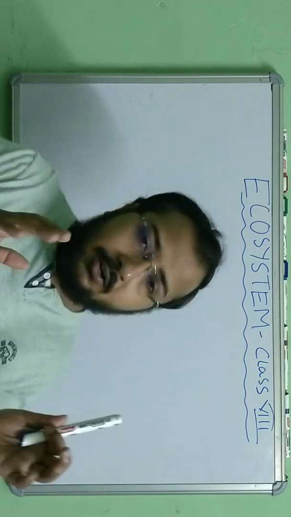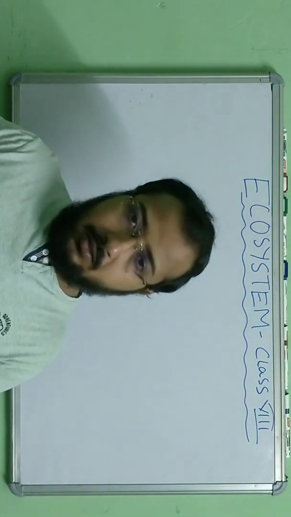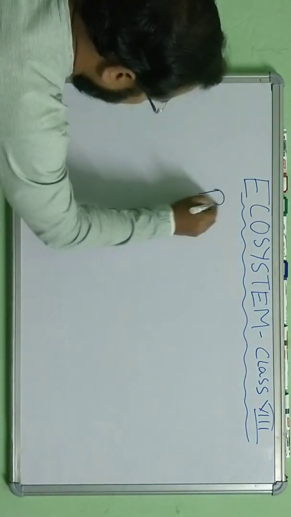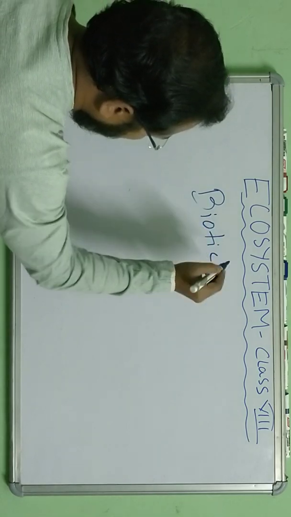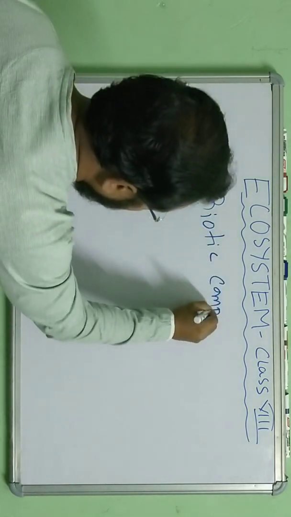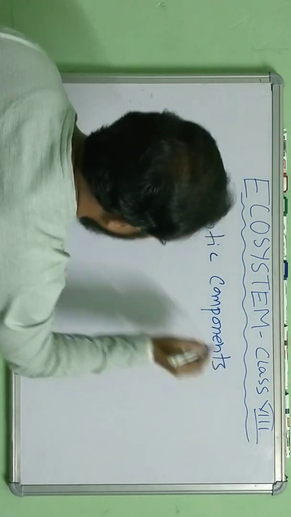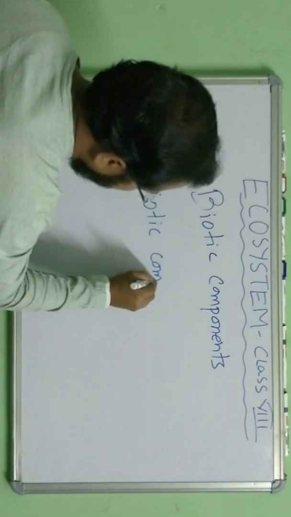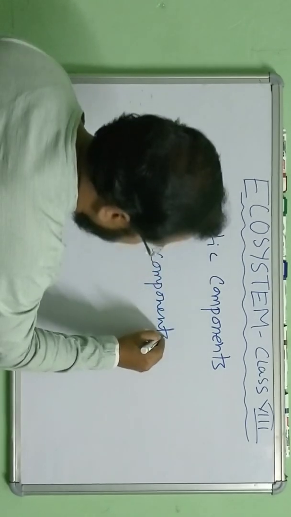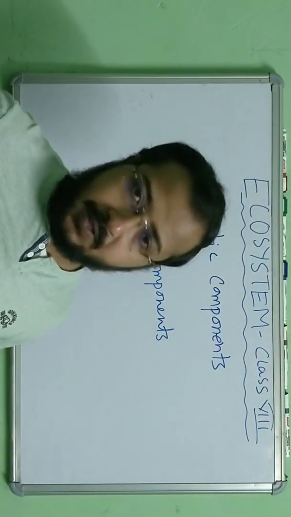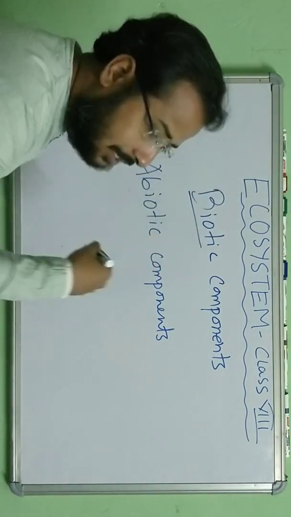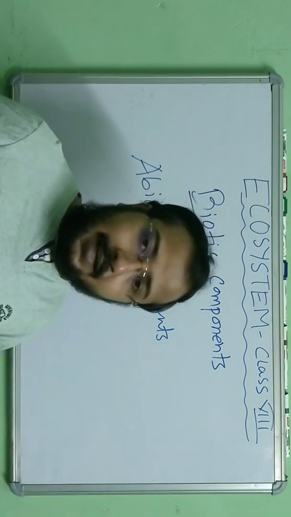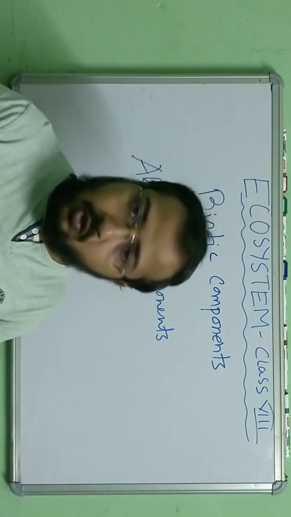Now these living and non-living things in the ecosystem, let us divide them into two categories: biotic components and abiotic components. Biotic components means the living beings: all the living organisms, starting from plants, animals, and small microorganisms.